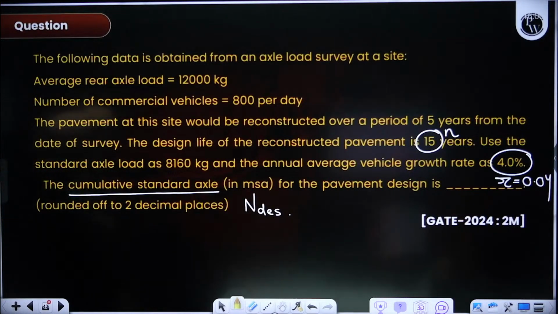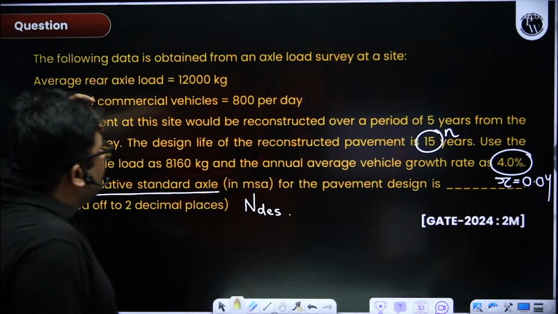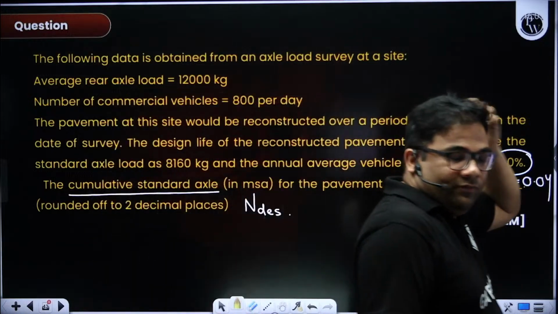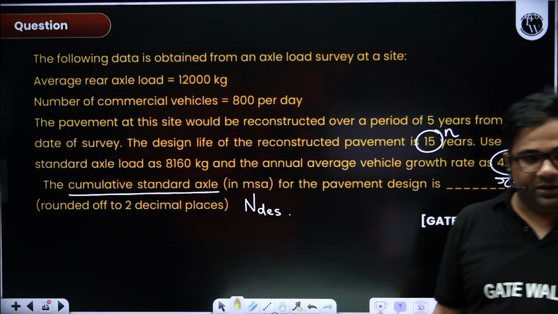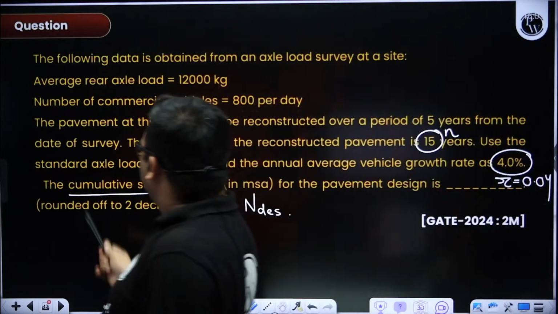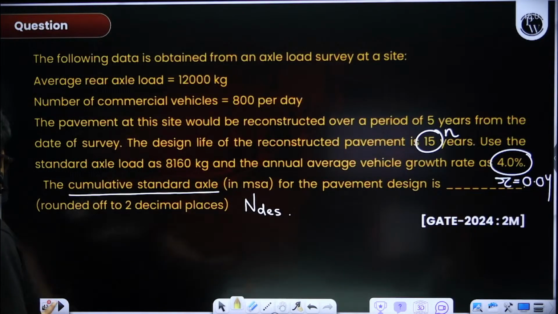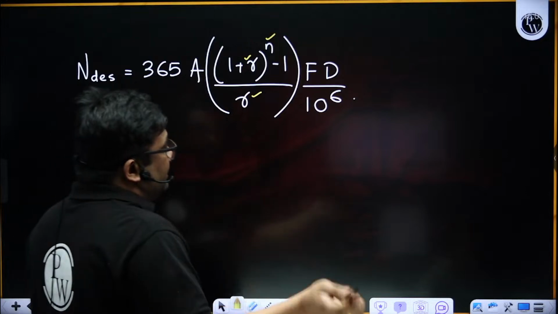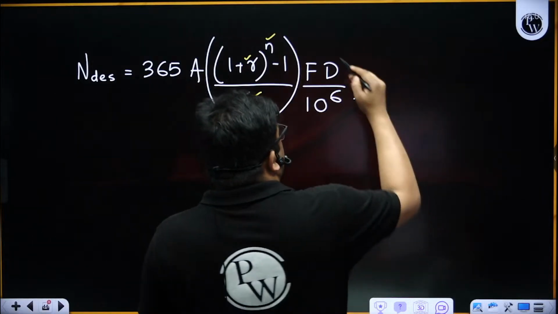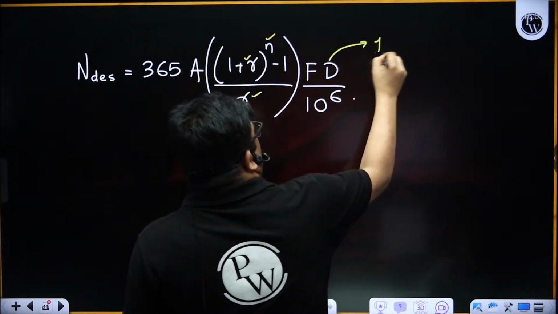You see, nothing is mentioned with which type of road. When nothing is mentioned, we'll take that as single lane, single carriageway. So lane distribution factor will be 1.